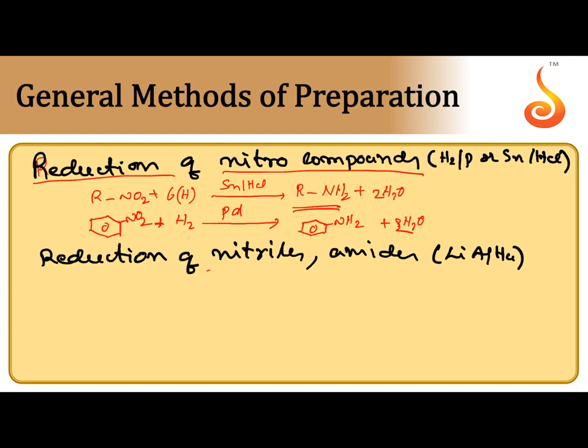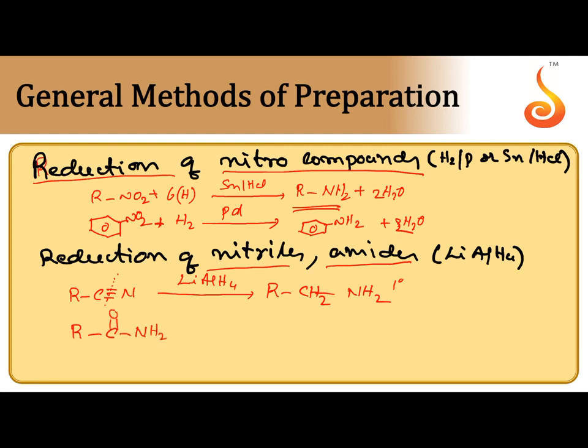Next method, by the reduction of nitriles and amides. RCN, when it is subjected to reduction by means of a strong reducing agent, lithium aluminum hydride followed by hydration, that is understood. 2 pi bonds are broken, R and CN remain present. C takes 2 hydrogens, N takes 2 hydrogens, we can get 1 degree amine. By this method we can prepare only 1 degree amine. Amide we can take, RCONH2, 1 degree amide.